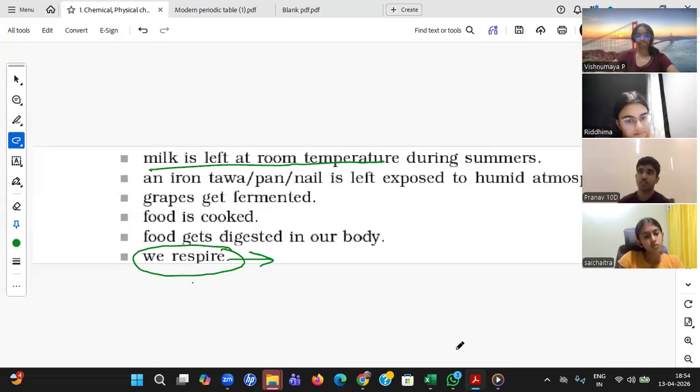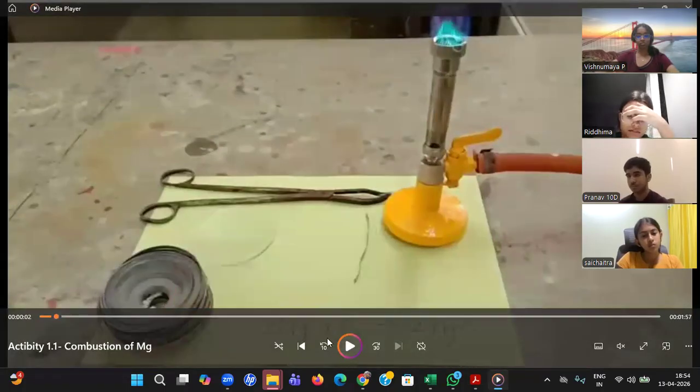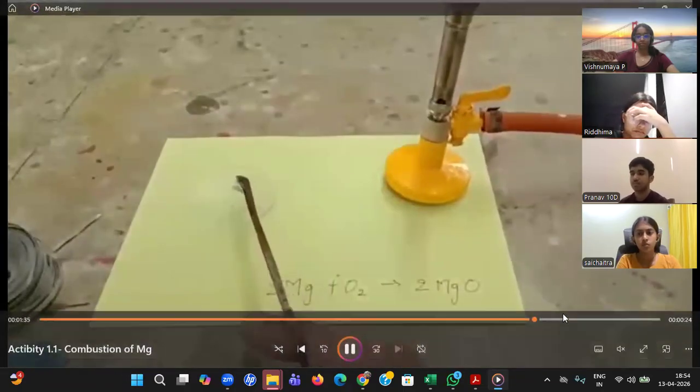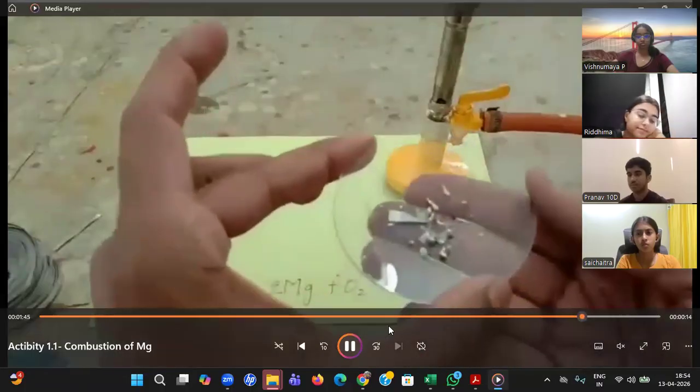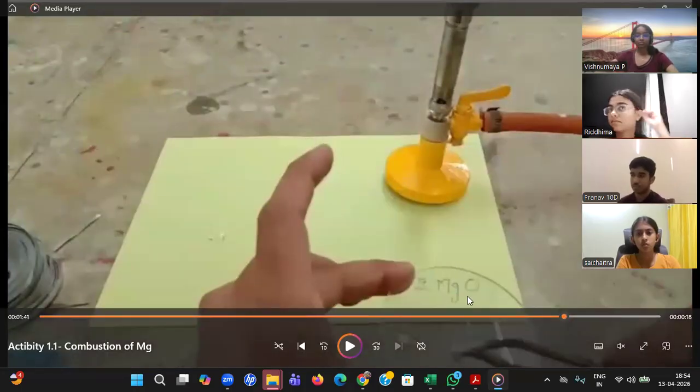Like here, I ask you, I am mixing some. If you don't know this is magnesium, if you don't know here you're mixing with oxygen, you don't know this compound, whatever is formed is magnesium oxide. How can you say it is physical or chemical? If you know, okay, sir, Mg plus O2 will give MgO, you see a new compound is forming, it's a chemical change.